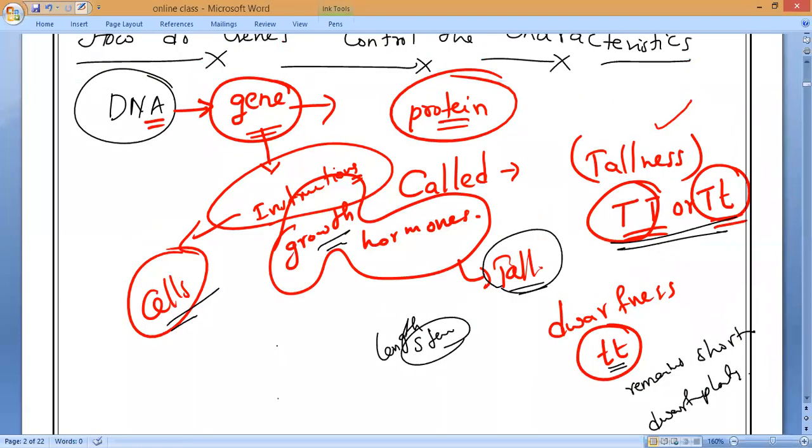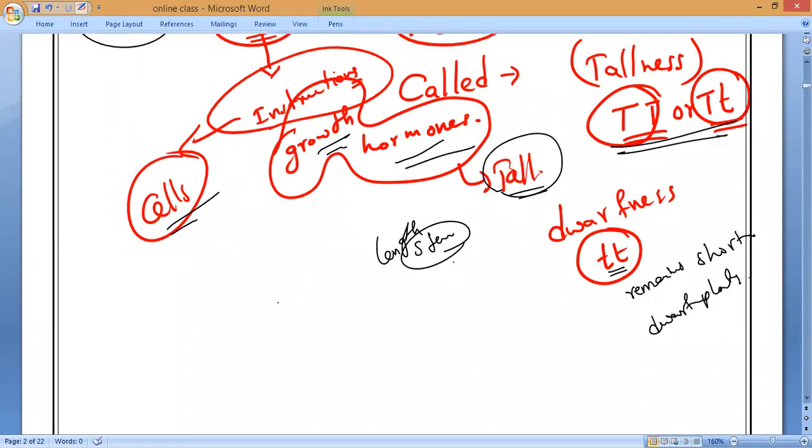So if the plant has the gene for tallness, then what will happen? The plant cells will receive the instructions to release more and more growth hormones. So what will happen? The plant will become very tall. That is how it appears, as tallness. Then we can say the phenotype of the plant will be tall.